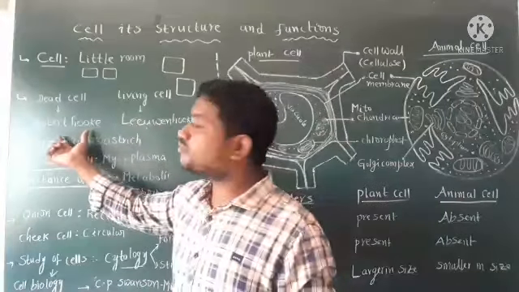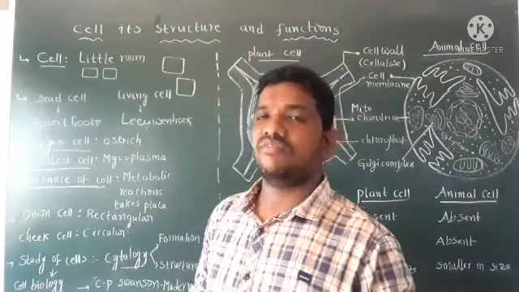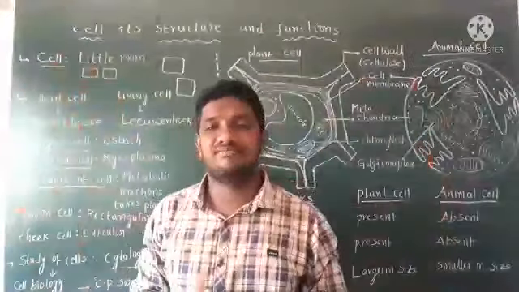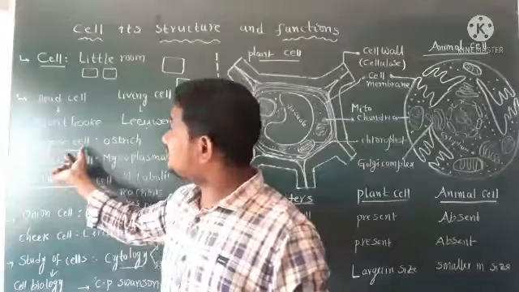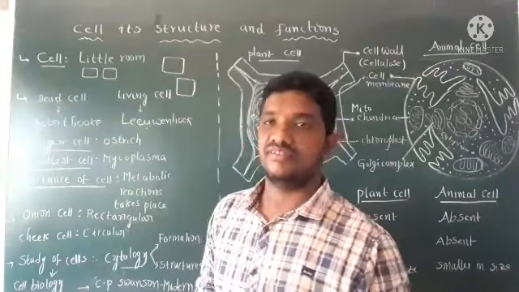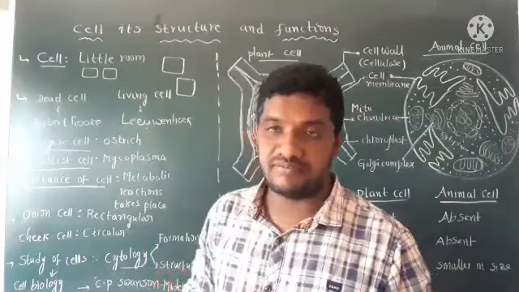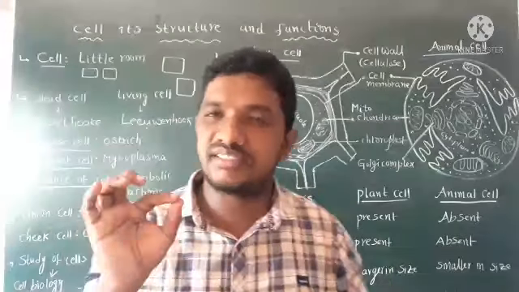The dead cell was discovered by Robert Hooke. Okay. What is the largest cell? See, the largest cell is the ostrich egg cell. The smallest cell is mycoplasma. Mycoplasma is one of the smallest cells.